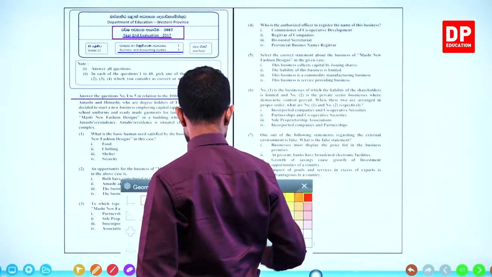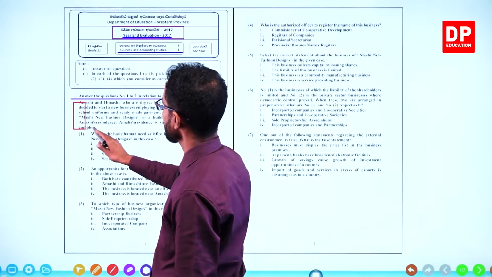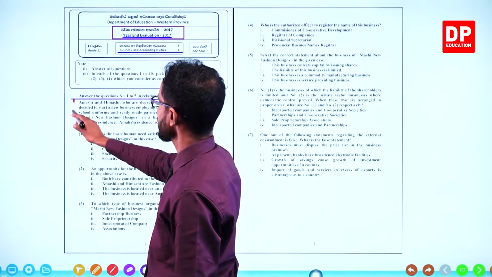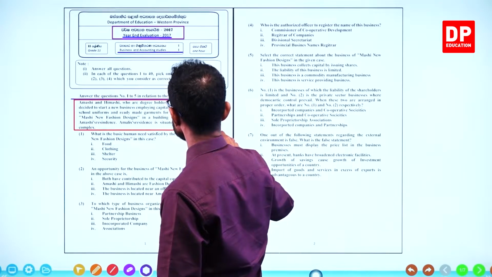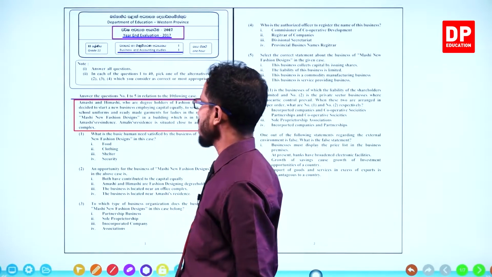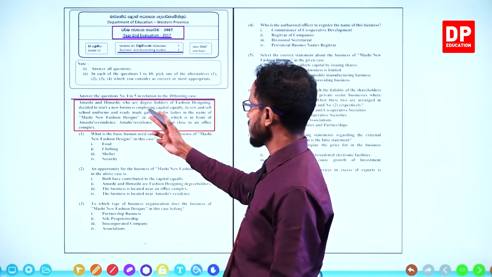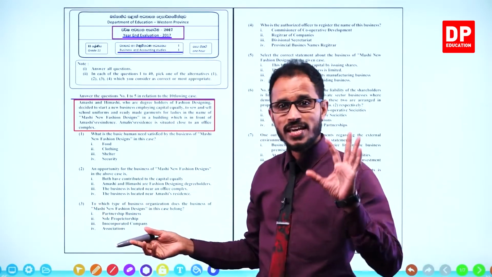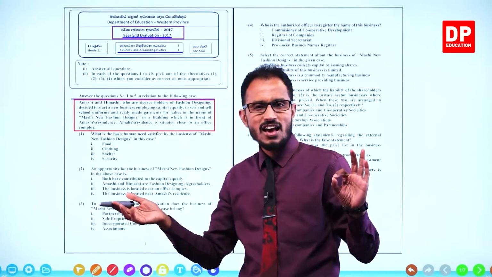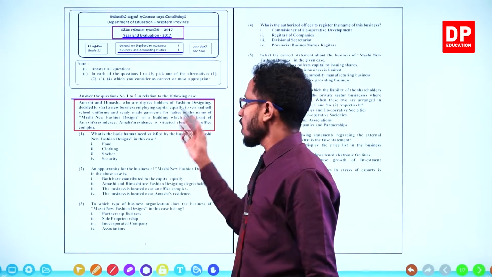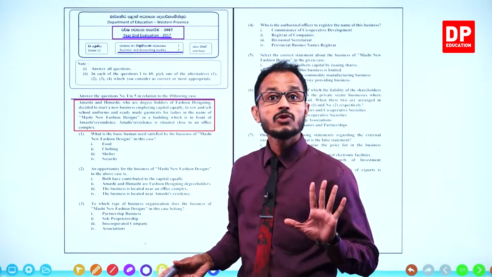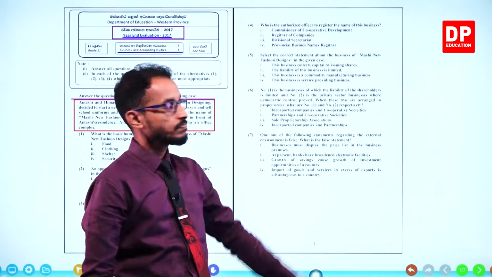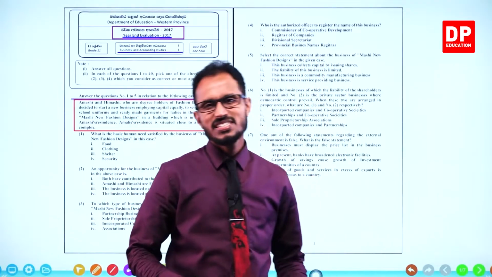It is a short case, 5-6 sentences maximum, about Amashi and Imashi, who are degree holders in fashion designing and decided to start a new business. On this case, you will get 5 questions, question number 1, 2, 3, 4, 5. All the questions are from business studies.